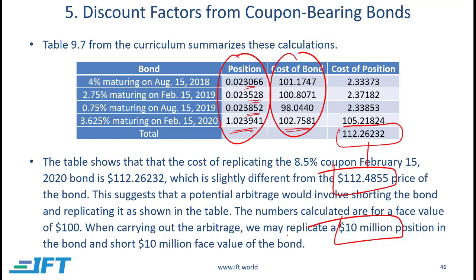and if you do a huge trade on this, then you can actually make a significant amount of free money, because there's no risk, right? You're buying one and you're selling the other set. So obviously you will short sell the expensive one, and you will buy. No, which one is expensive? 112.48. Yeah, this one is expensive. So we'll short sell this one, right? And we'll buy these ones. And how much are we going to buy for each of them? You already know how much to buy, right? So you buy those cheaper ones, you short sell the expensive ones, and then you just sit back, relax, and free money. So this is the concept of arbitrage.